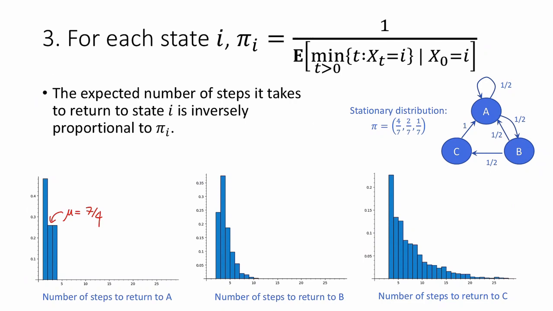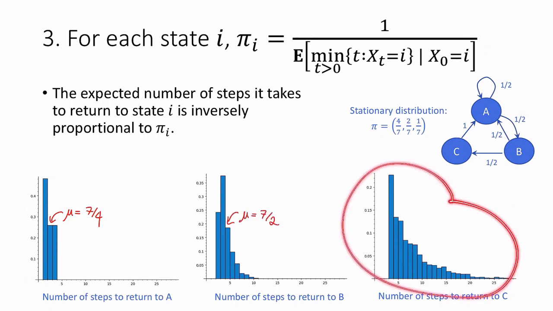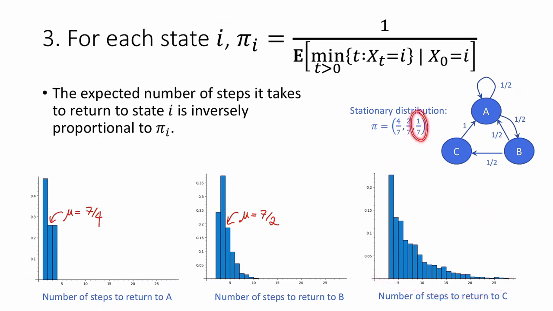Similarly, I did the same exercise starting from B. You can see it's a little more spread out there. And the theorem says that the mean of that distribution should be like 7/2, which is maybe there-ish. And finally, we can do the same thing if we start from C. And the theorem says that the mean of this distribution should be like 7. So something like this. Once again, seems plausible. Okay, so that's pretty cool. It says that not only do we approach the stationary distribution in the limit, but we can just read off from the stationary distribution the expected amount of time it takes to return to any given state.